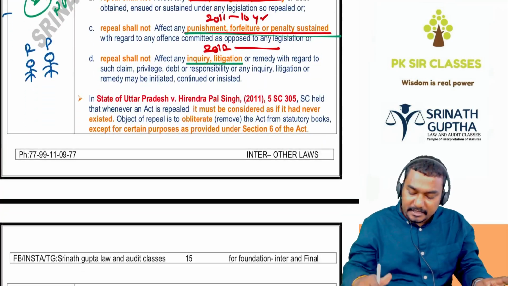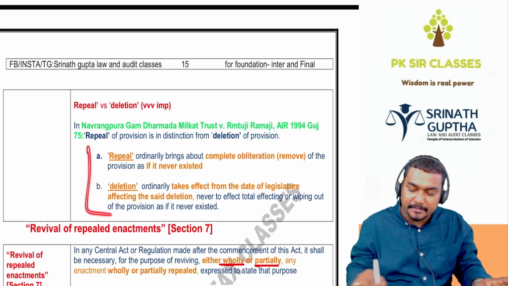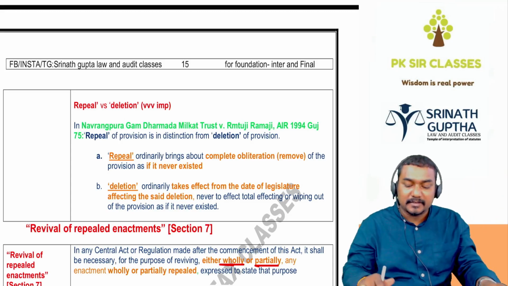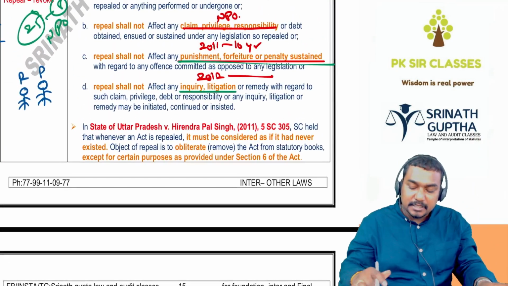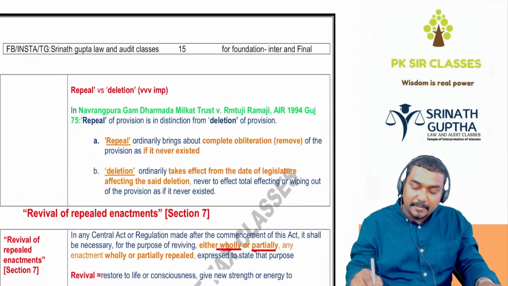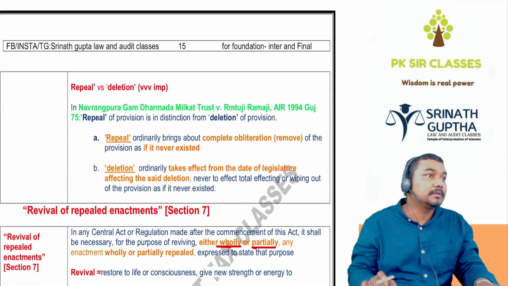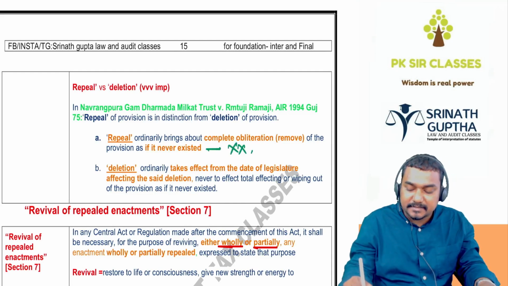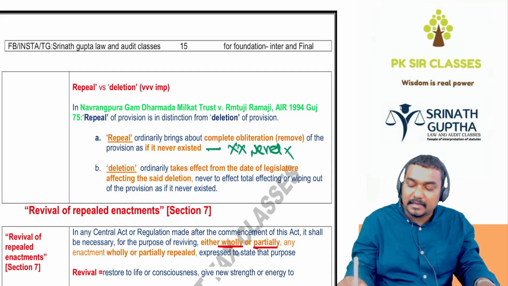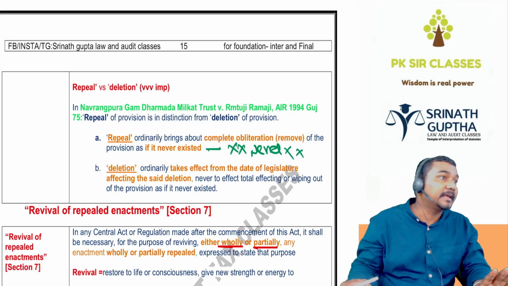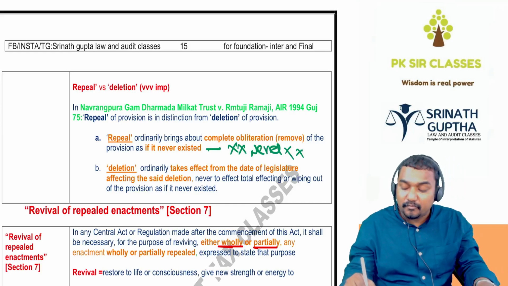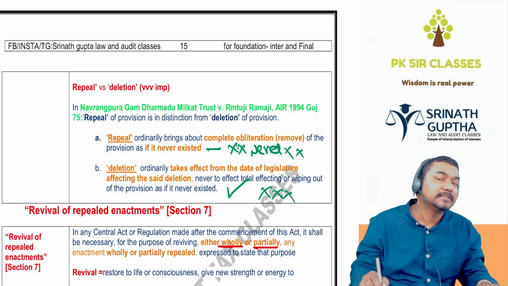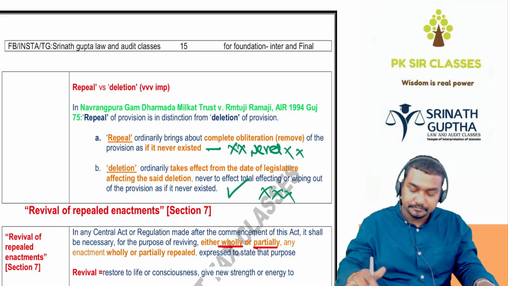And there is a difference between repeal and deletion. This also comes in the exam, beta. Repeal means we are assuming that the act never existed, except for the above four purposes. Repeal means removing as if it never existed: once upon a time not there, now also not there. Deletion means once upon a time the act was there, now it is not there. That is called deletion. Done till now, everyone?